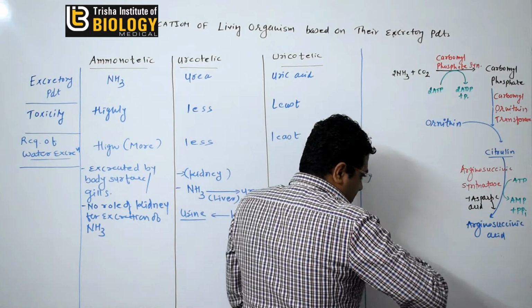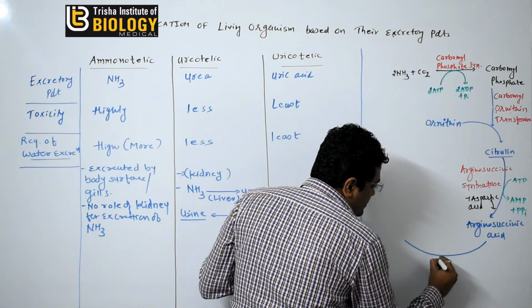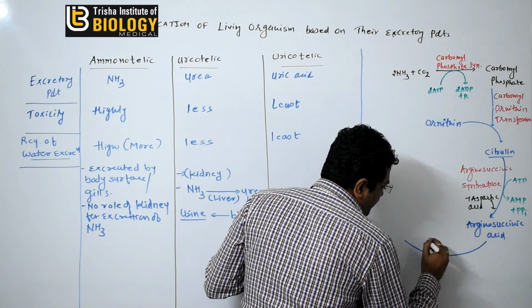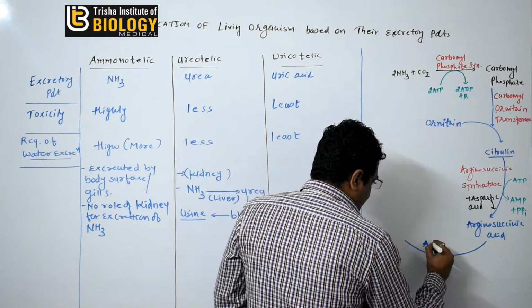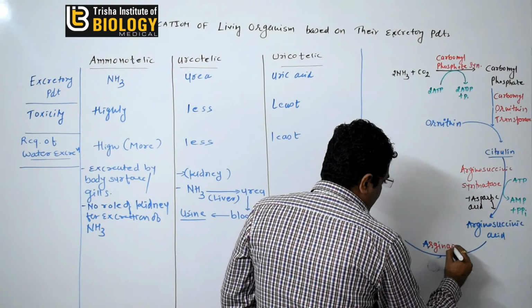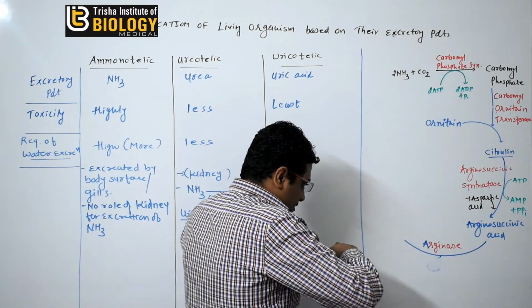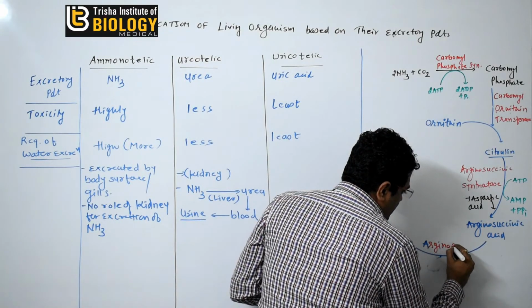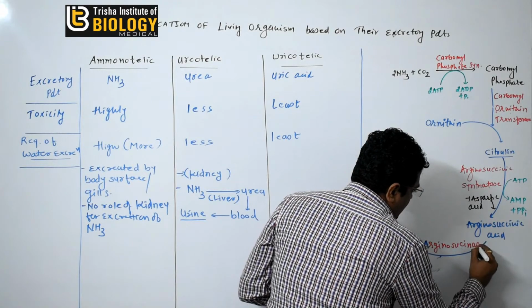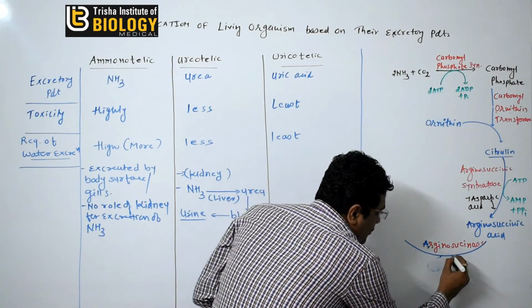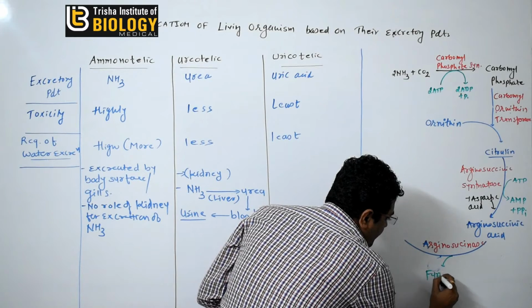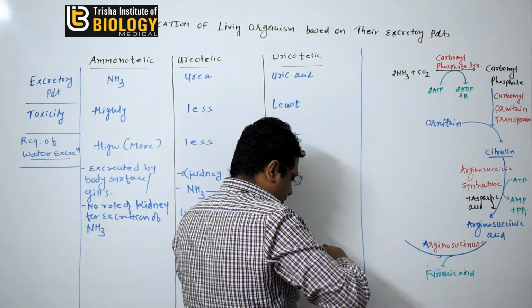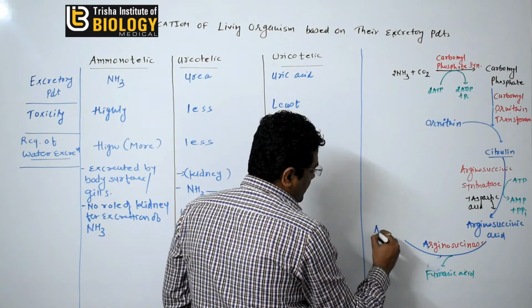Now this arginosuccinic acid, with the help of arginase enzyme and succinase enzyme, it removes the fumaric acid and it converts into arginine.